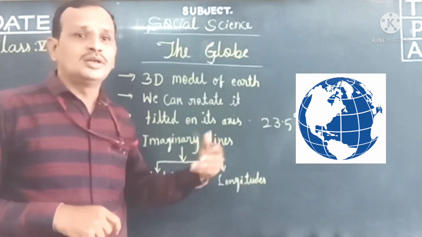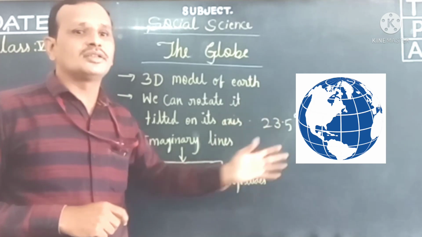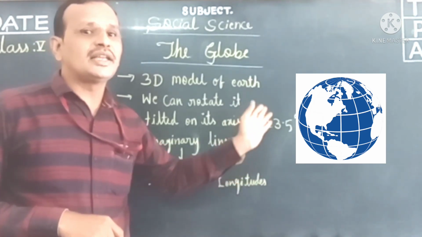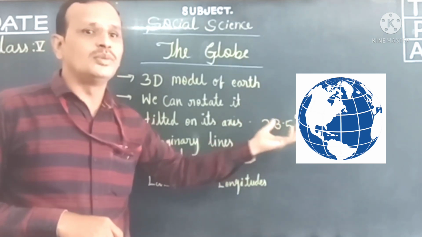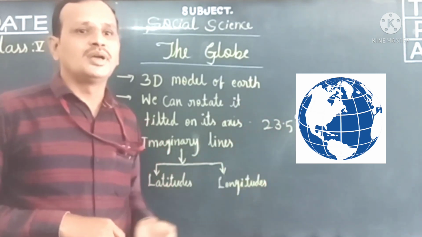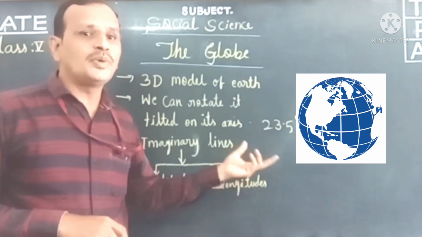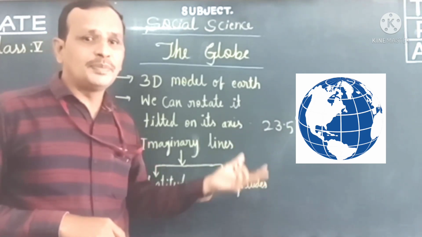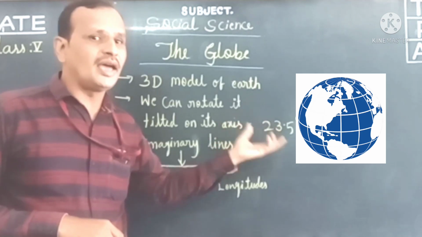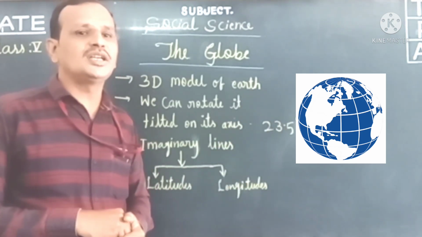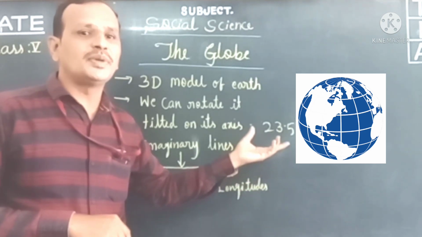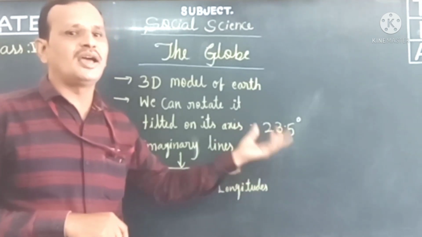They exist only on the globe or map. For what purpose are these used, children? These are used to properly identify places on a map.